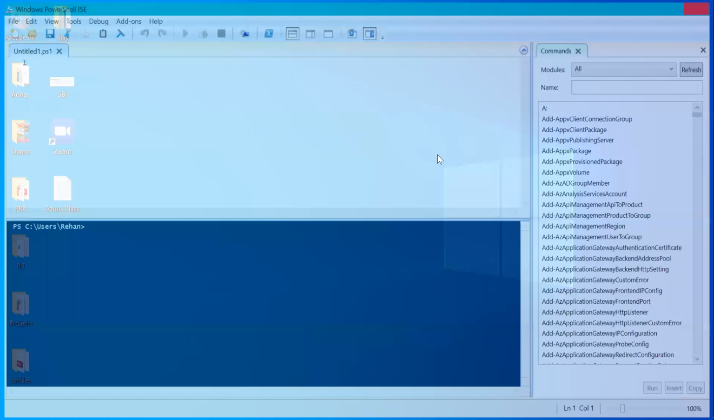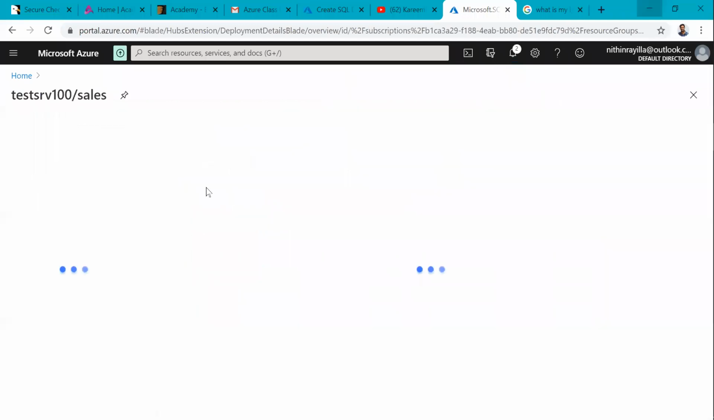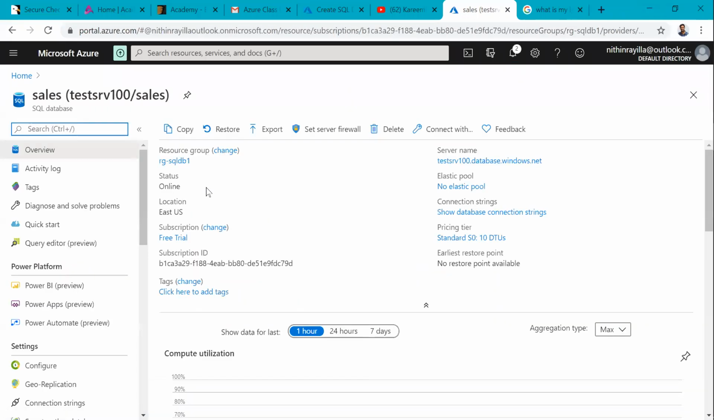So now we can access this database. It is saying the database is ready. Go to resource. Check here, the resource group name, overview blade. We are in the database. Which database? Sales. This is the SQL database, and this is the resource group name. This is the server endpoint we have provided, Test SRV 100. The database is online now. It is saying free subscription I am using. Complete details are there.